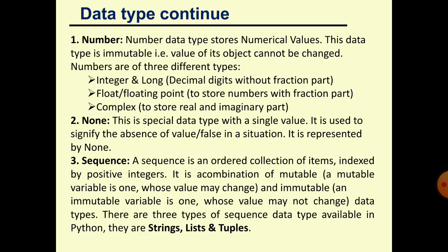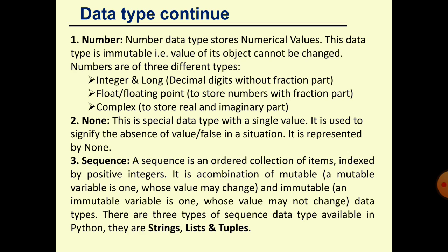Number stores a numerical value, a digit value, and in Python we have 3 types of number: integer, float and complex number. Integer number is a number without a decimal point, meaning a variable that stores a number without a decimal or fractional part will be known as an integer variable.